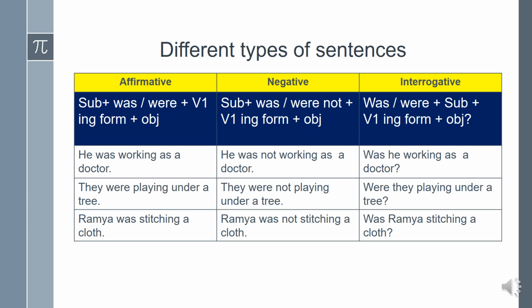Interrogative sentence: was or were plus subject plus V1 form or V4 plus object. Was he working as a doctor? Were they playing under a tree? Was Ramya stitching a cloth? In this sentence we first place the helping verb at the beginning of the sentence, then subject, V1 form, object. At the end we must keep the question mark as it is an interrogative sentence.